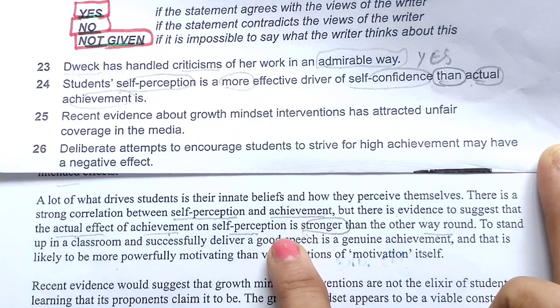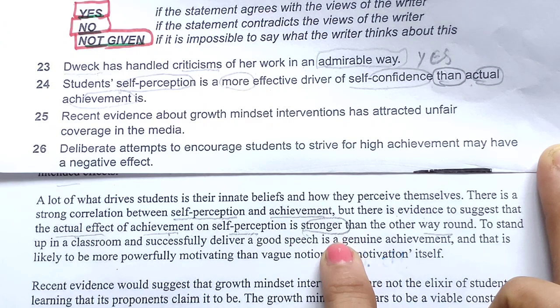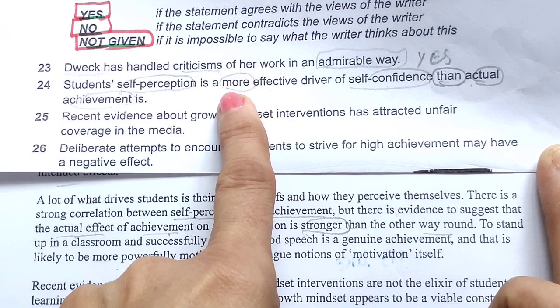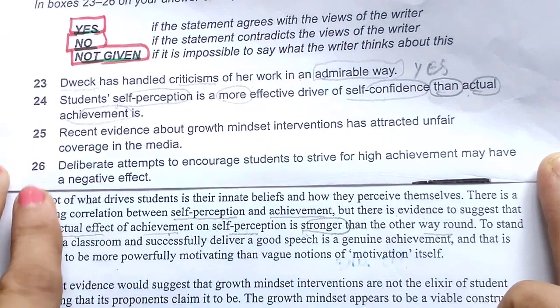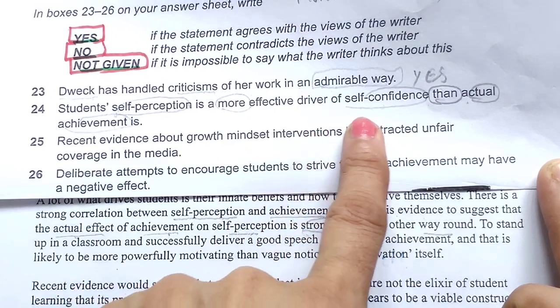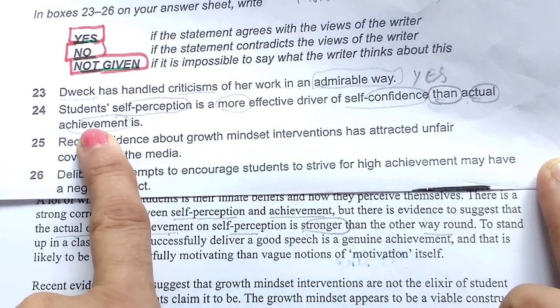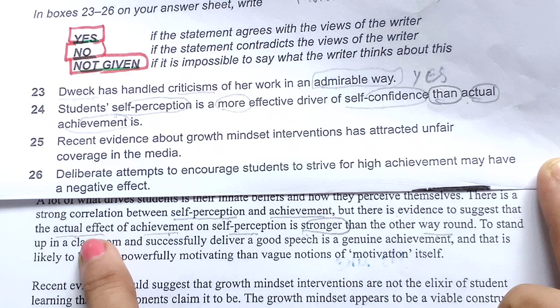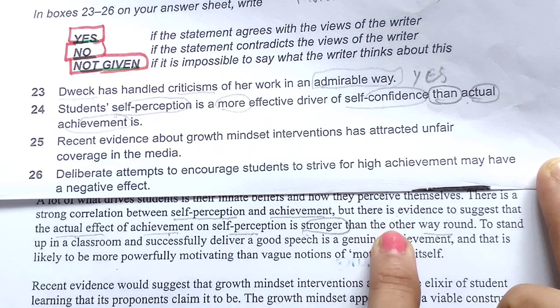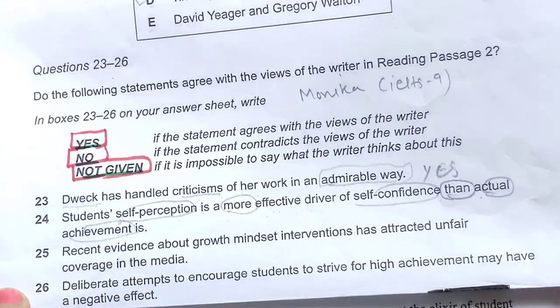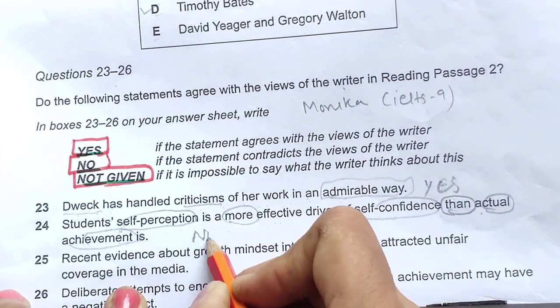So they have given the opposite, not the same, there is a contradiction, you can see this. The statement says self perception is a more effective driver of self confidence than actual achievement. But here the actual effect of achievement on self perception is stronger than any other, it means this is no.